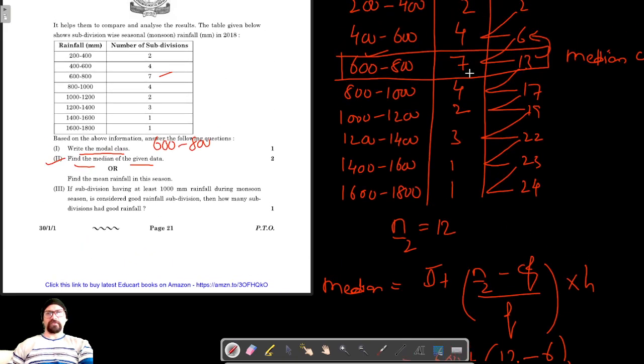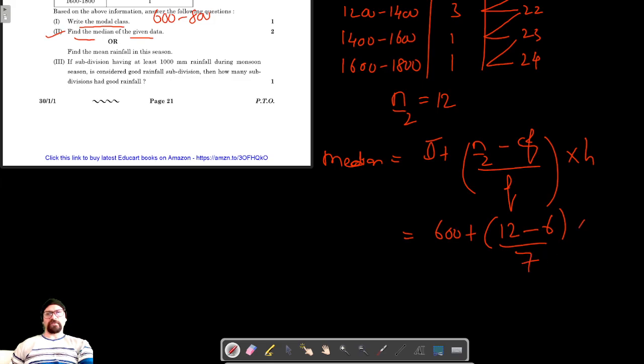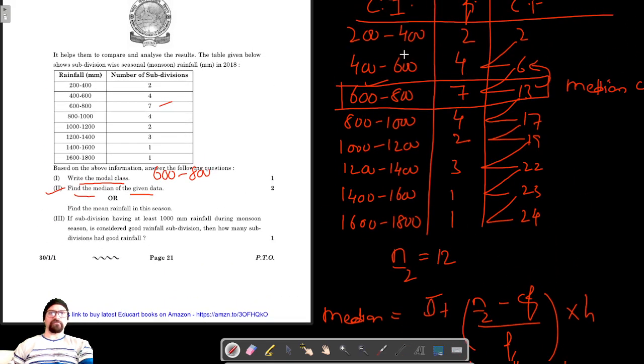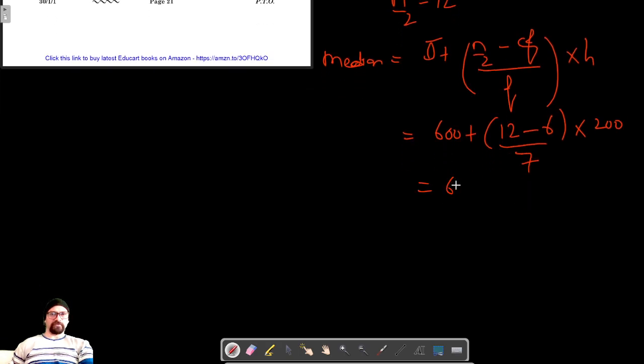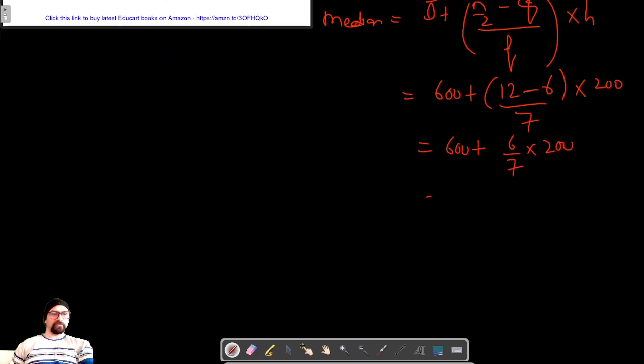The frequency of the median class is 7, and h is the class size, which is 200. So this gives us 600 plus (12 minus 6) by 7 into 200, which is 6 by 7 into 200. So this is now 600 plus 1200 by 7.